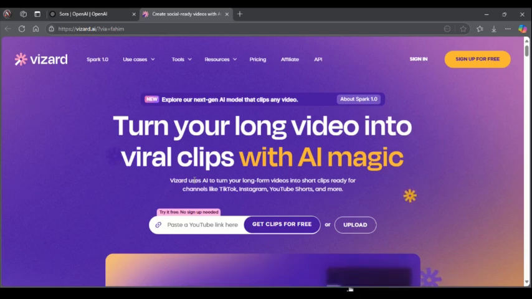So if you're an editor and you've been provided with very long videos, looking for a way to make a viral clip, this AI will analyze the video and bring out the most important part of it for you with the help of this AI magic. So that's one thing about Vizard. So think TikTokers.